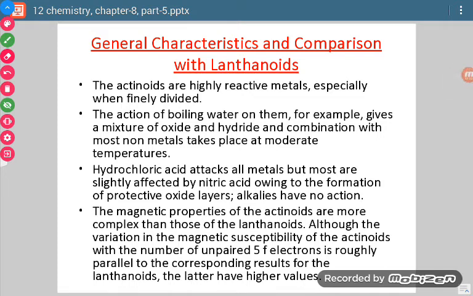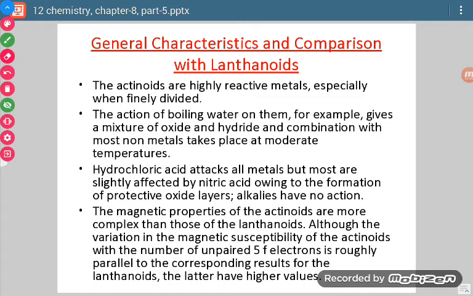Now see, when we talk about general characteristics of lanthanoids and actinoids, actinoids are highly reactive metals. If we take them in finely divided form, we know that when we take any substance in finely divided form, its surface area increases, and because of the increase in surface area, its reactivity increases.